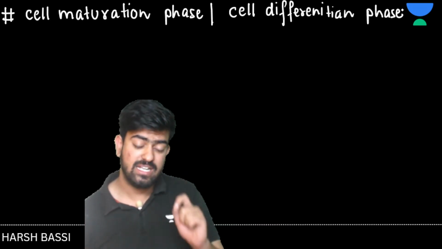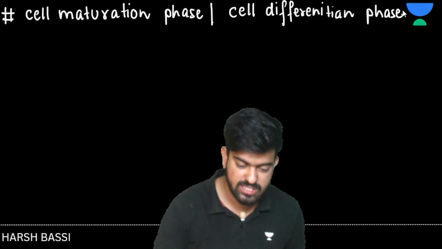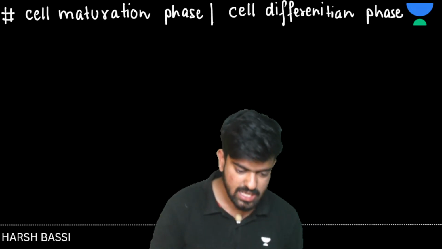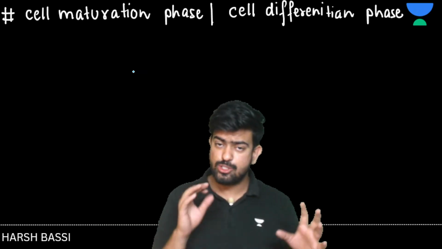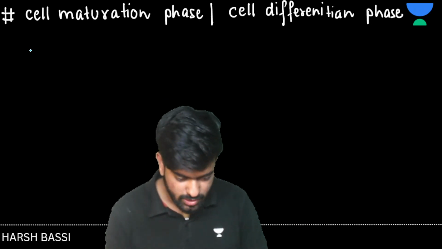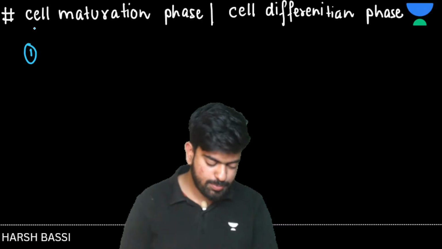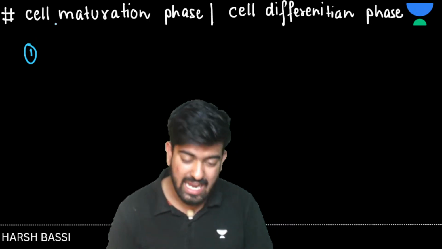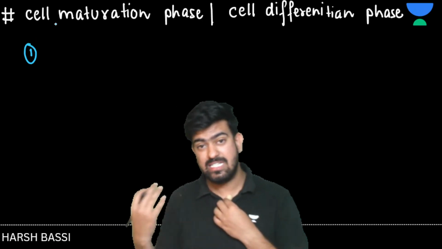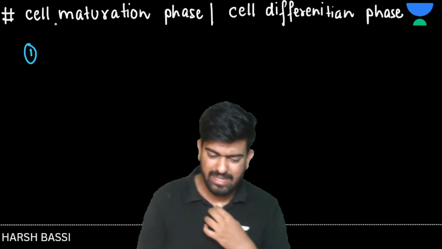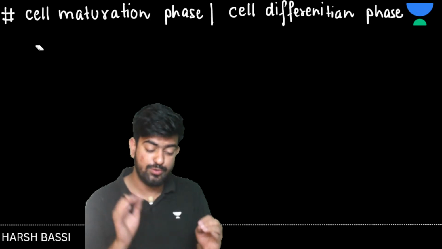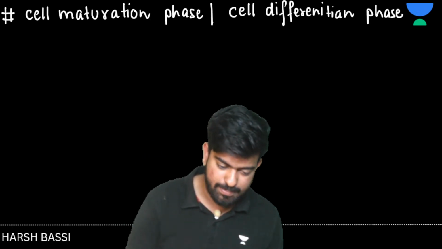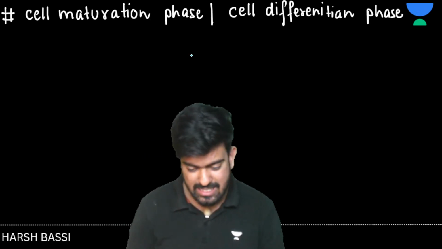So we have the cell maturation phase, or cell differentiation phase. Next, let's talk about what happens here. It consists of 2 or 3 phases. One is protoplasmic modification, and then we have the qualitative changes. But we don't have to deal in that manner, so we are just going to focus on what is actually happening here. So there is a cell.